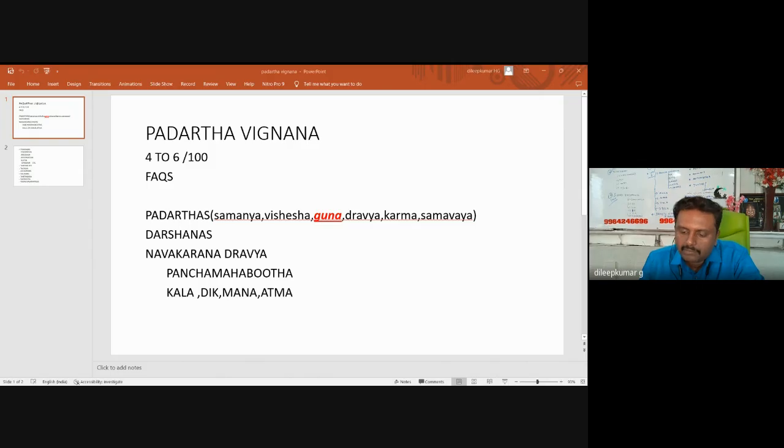Another Vada explained by Nyaya Darshana is Pangvanda Nyaya, Pangu and Anda. It is also called Prakriti and Purusha Nyaya. Prakriti we can consider as the body, and Purusha is Atma.